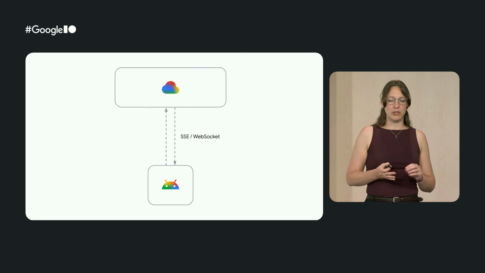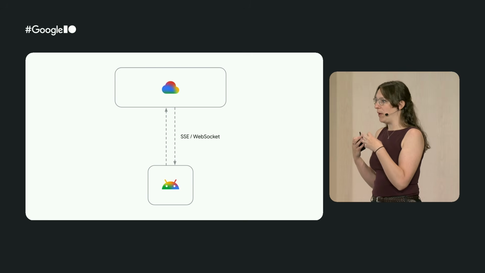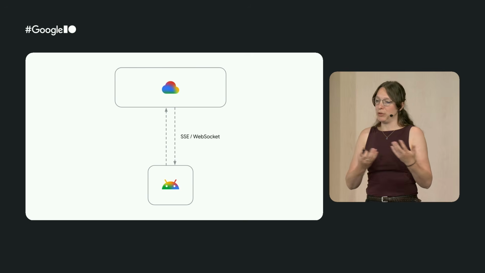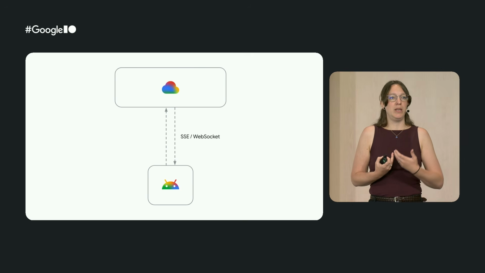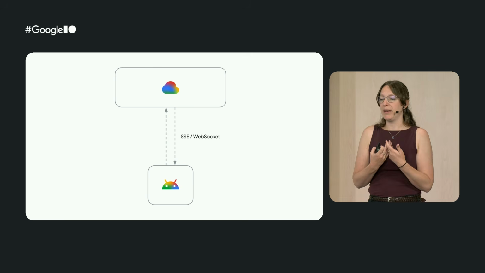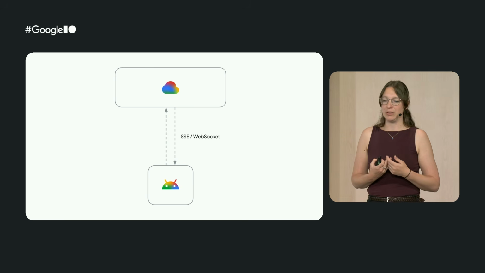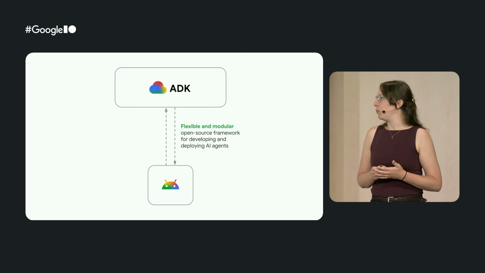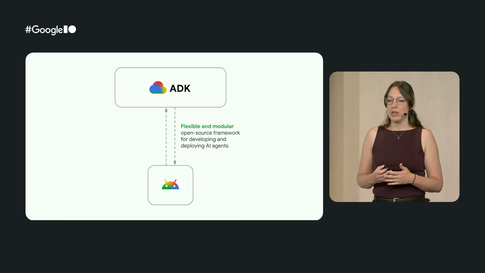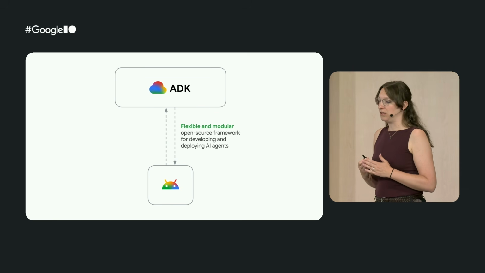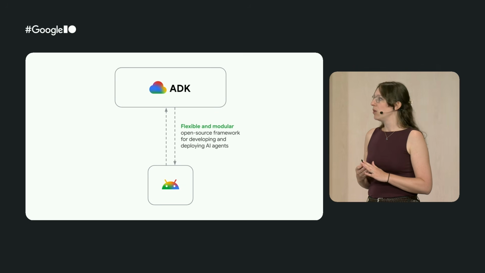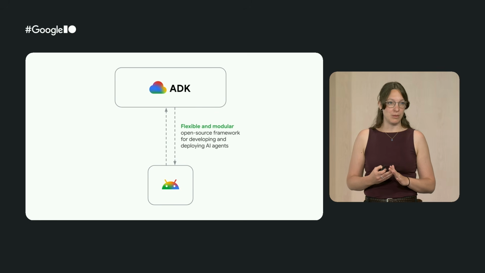So how would we architect such a solution? If we take it all the way back to its core, we basically have a cloud backend and an Android app, and they somehow communicate with each other. We want that to be an event-driven communication that goes both directions. Some ways of doing that would be to use server-sent events or WebSockets. Then we have our connection set up between the two, but what do we run in the backend? We wanted a complex multi-agent booking system, and we chose to use the Google-built ADK, or Agent Development Kit, which is a flexible and open-source framework for developing and deploying AI agents.